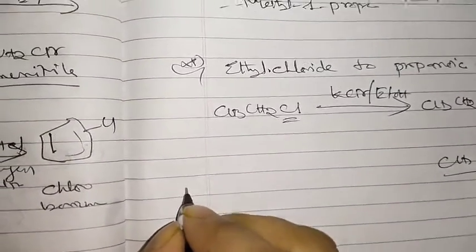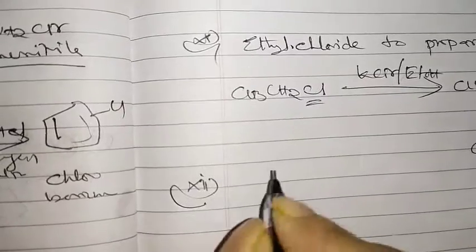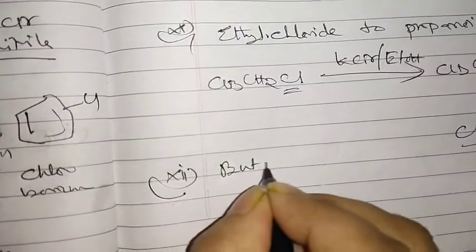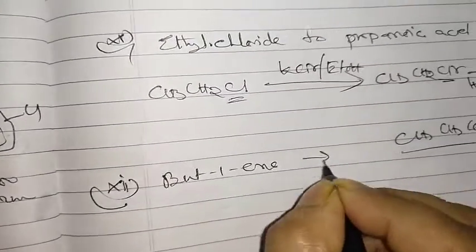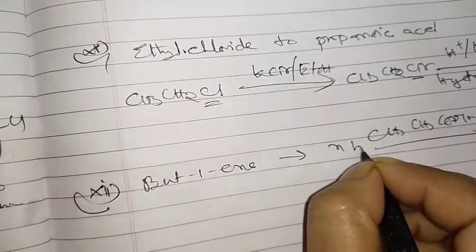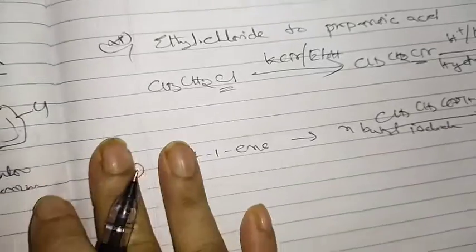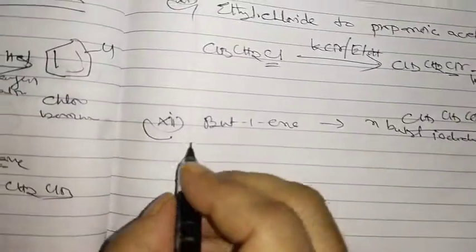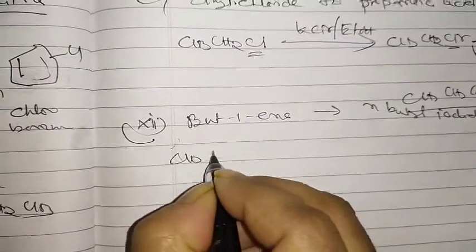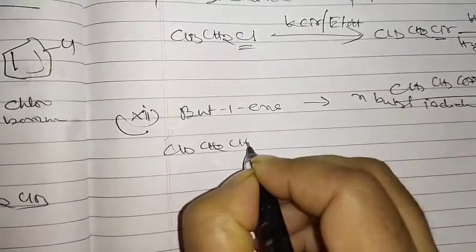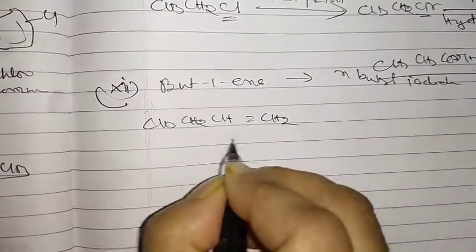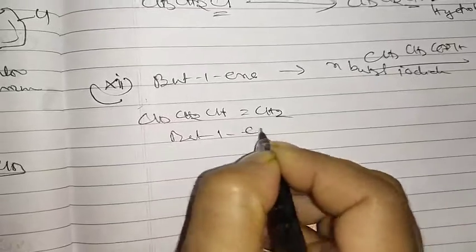Next one is coming, what is coming? But-1-ene to N-butyl iodide. So first I am writing here the formula of but-1-ene. Over now, but-1-ene.